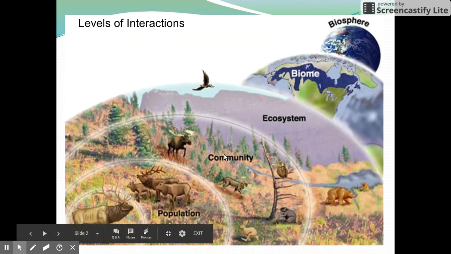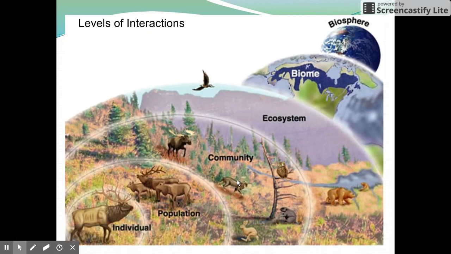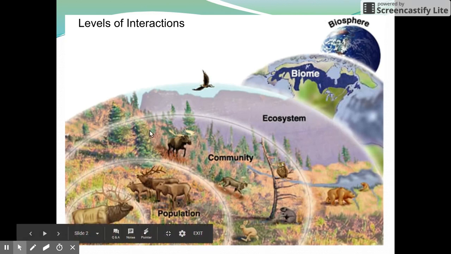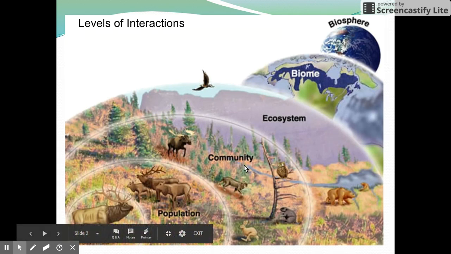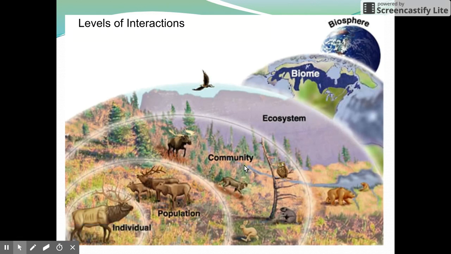Next, we have the community. The community is all of the living things in an area. So that would be all the predators, all the other organisms that compete for the food sources in that area, all the plants living in that area. All of those things are part of the community. Those are the living aspects of the area.